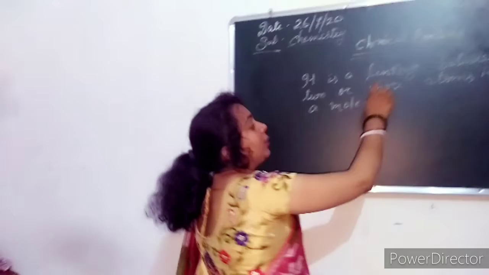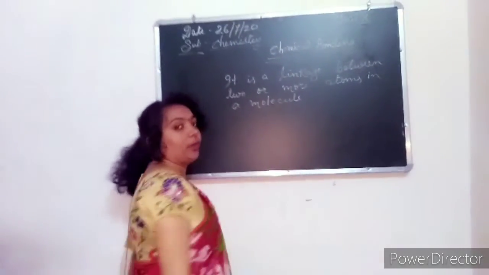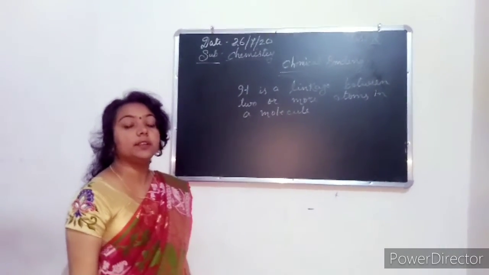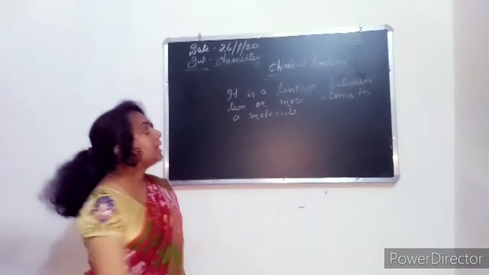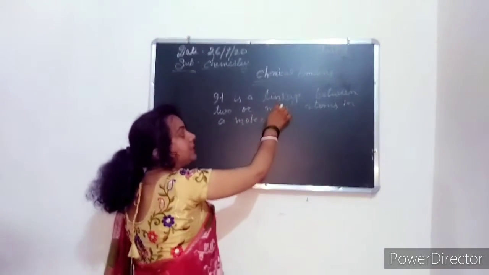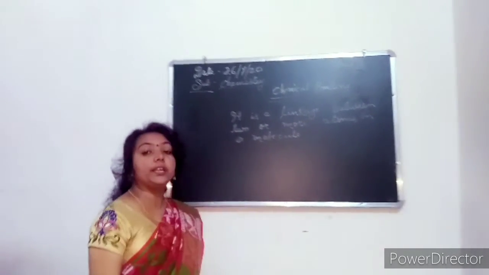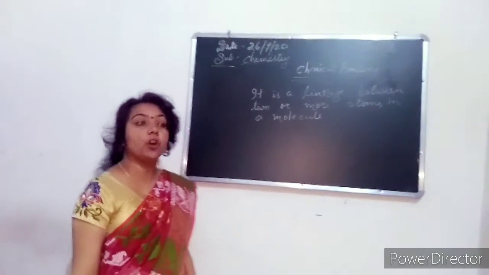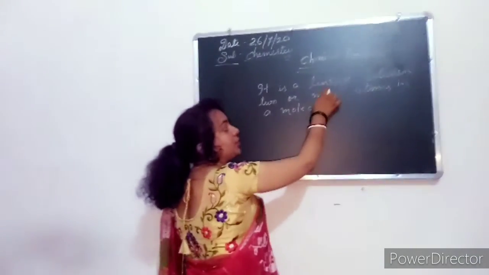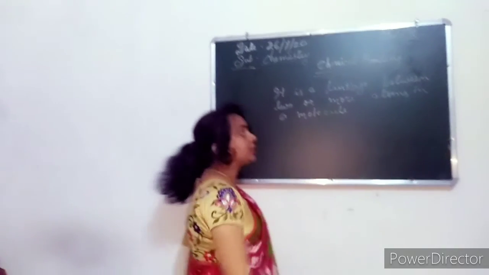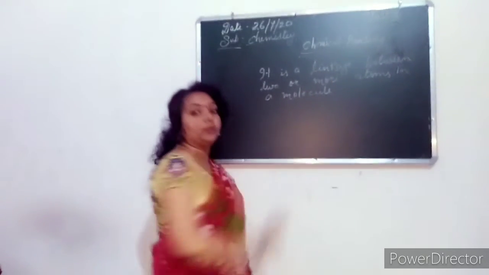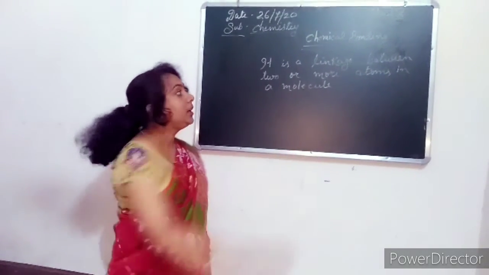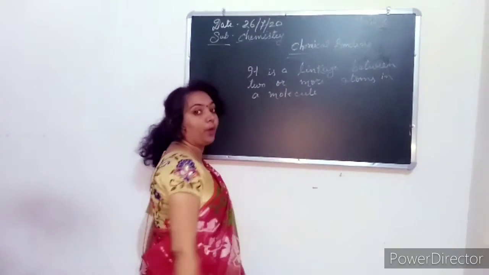Now, what is the cause of chemical bonding? Why is chemical bonding needed? Why is it important? It is important to achieve the noble gas configuration, so that the atom becomes stable. To attain its stability, chemical bonding is important.